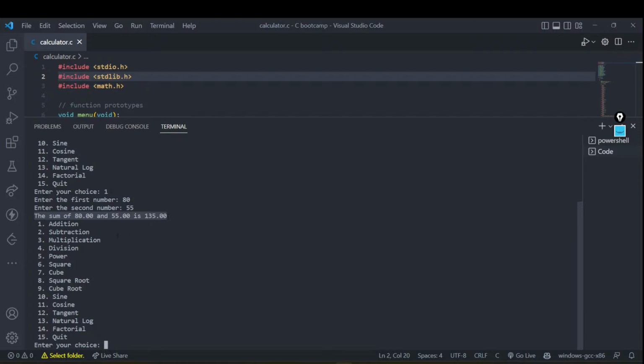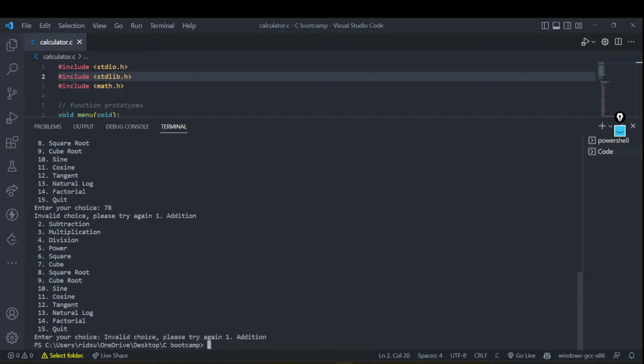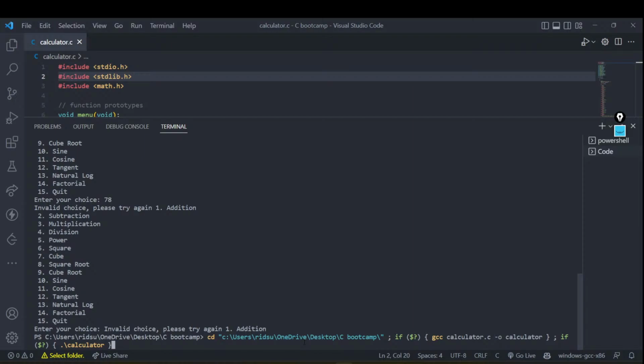Again, once one operation is done, you would again see the same menu asking you to choose the next option. In case you are not interested in going on, you can check the 15 options, or just choose any other option. Just a minute. And yeah, you can just get out of the menu. This is how we can also get out of the menu. And that being said, just a minute.